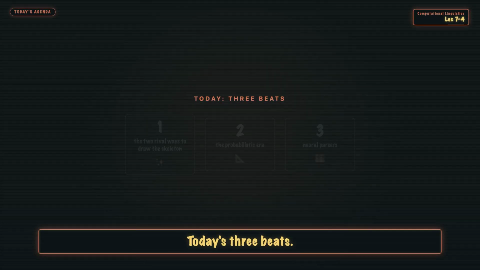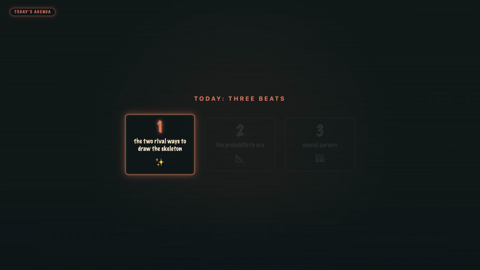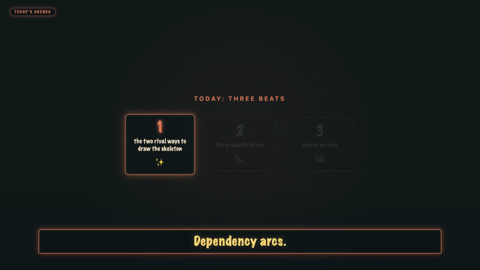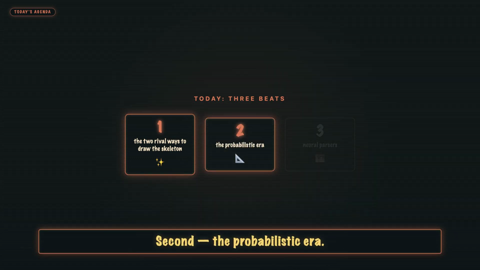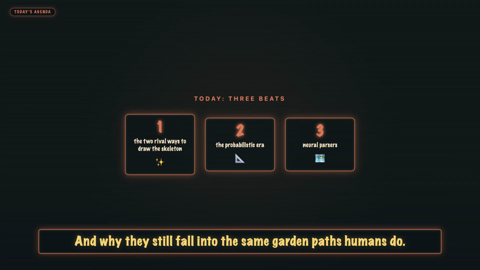Today's 3 beats. First, the two rival ways to draw the skeleton: constituency trees, dependency arcs. Second, the probabilistic era: PCFG, head lexicalisation, Charniak, Collins, numbers on grammar rules. Third, neural parsers, and why they still fall into the same garden paths humans do.